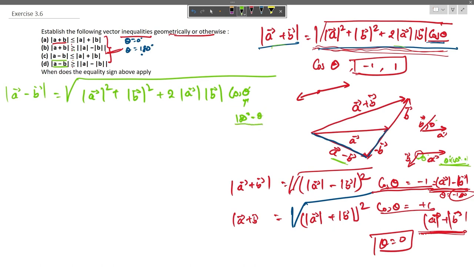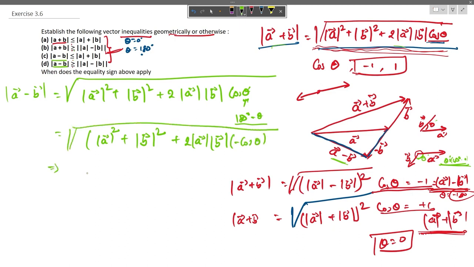So the new angle would be 180 degree minus theta, and cos of 180 degree minus theta is going to be minus cos theta.